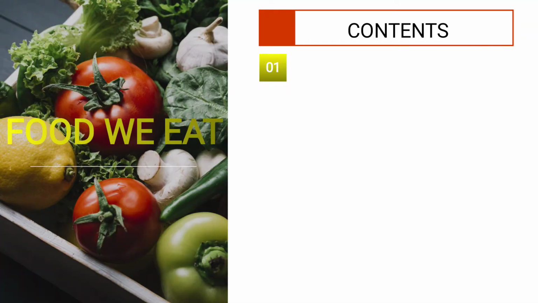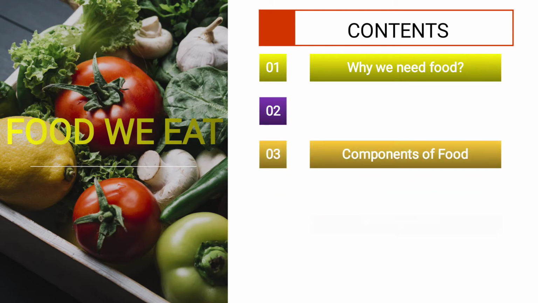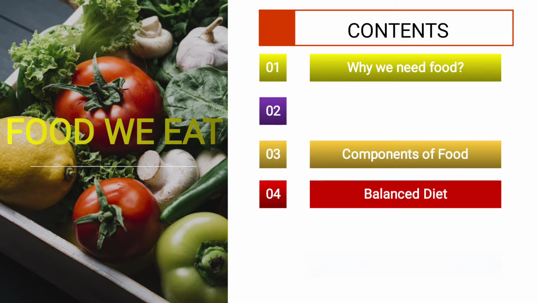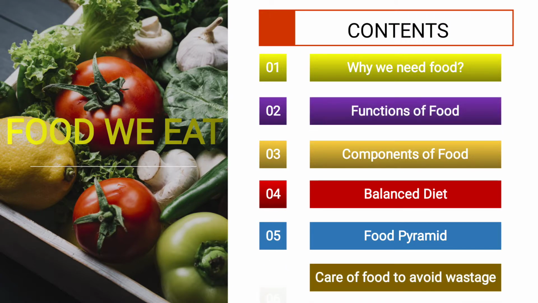Now, in this chapter, we will go through various contents. Number 1 is why do we need food? Number 2 is functions of food. Number 3 is components of food. Number 4 is balanced diet. And the next is food pyramid. And the last is care of food to avoid wastage.